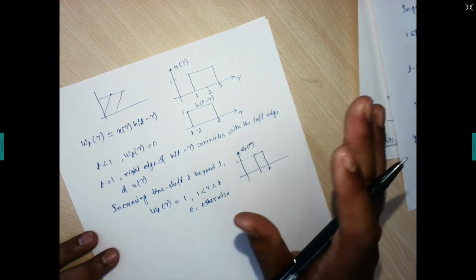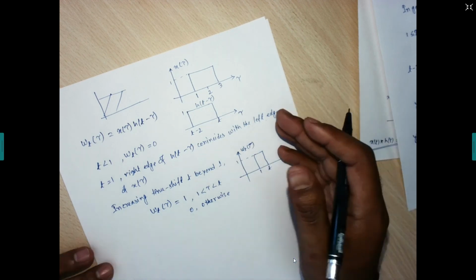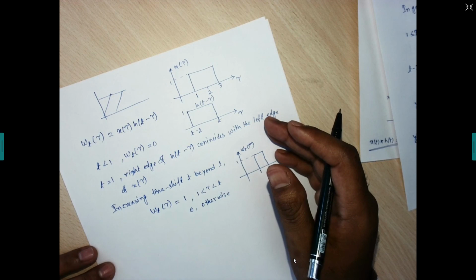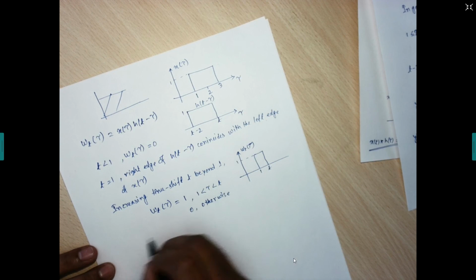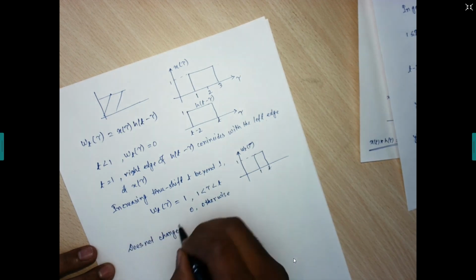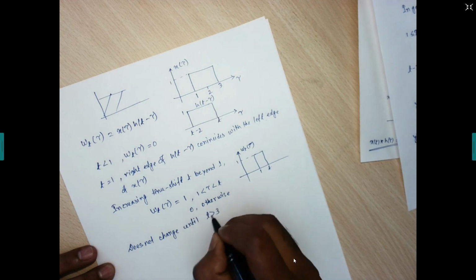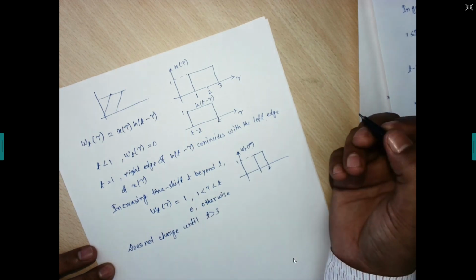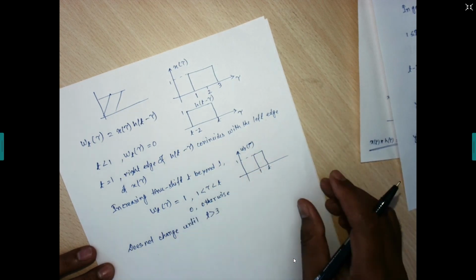For the time being, but we need to think how far we can go. This representation does not change until t is greater than 3. When t becomes greater than 3, say 4 or 5, this representation will change.